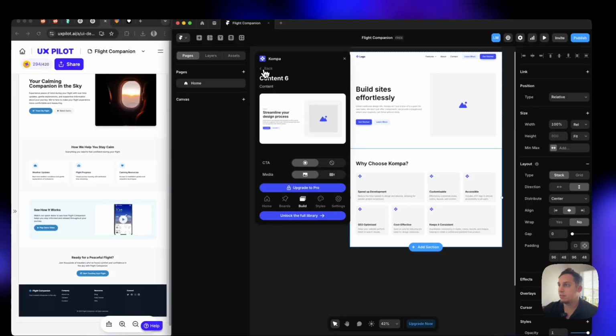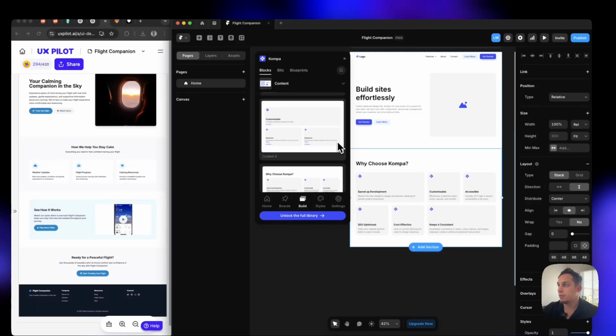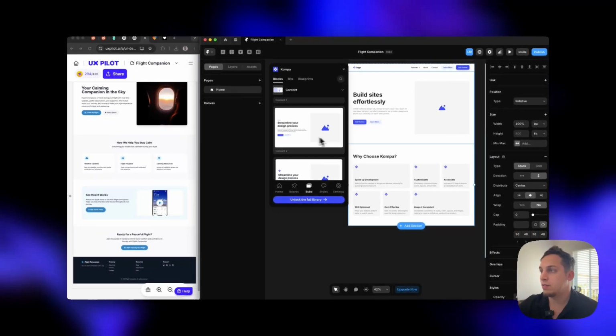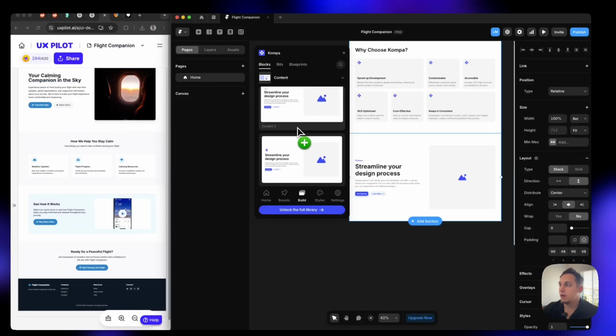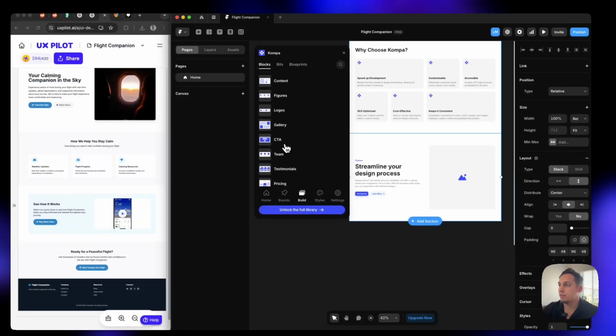This one we can't use. As you can see, there's like this little lock. But the ones that don't have this lock, we can use. For example, this one we can use, and we can just replace it with a video. And then we need something like a call to action, CTA.